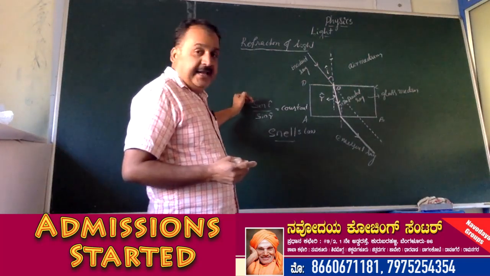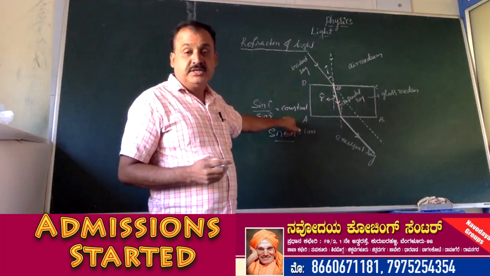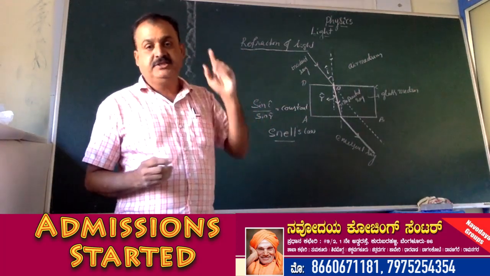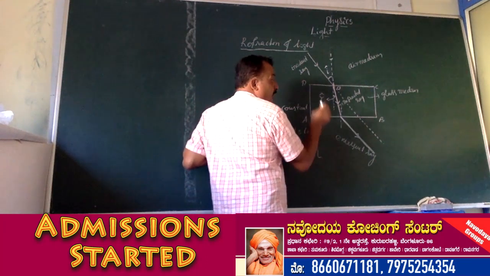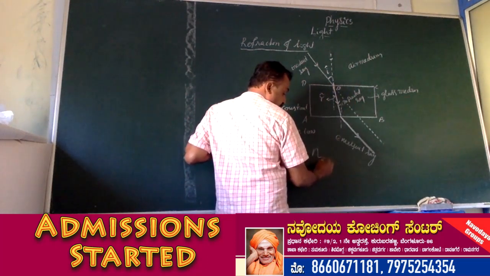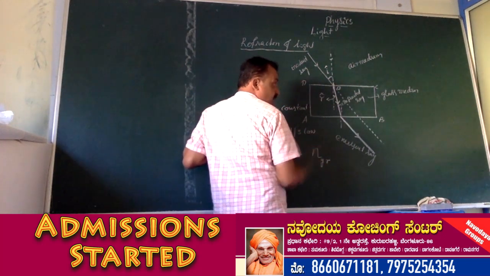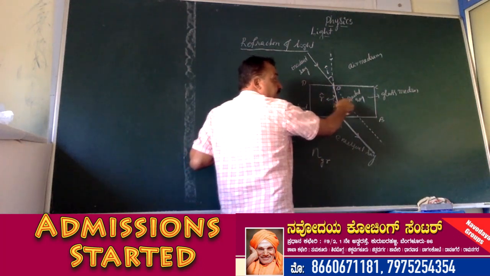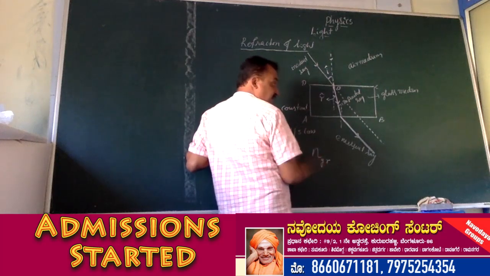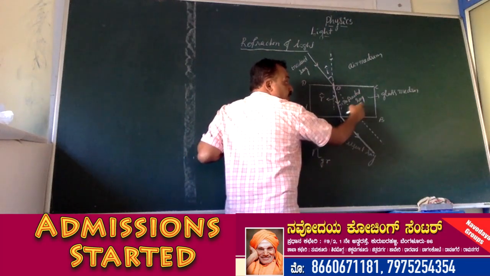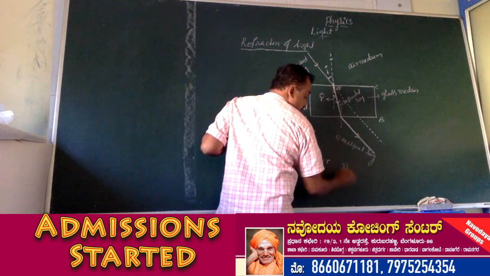The ratio of the sine of the angle of incidence to the sine of the angle of refraction is always a constant. That constant is called refractive index. It is denoted by the symbol n. So the refractive index of glass medium with respect to air medium is denoted by n_ga. So the refractive index of a medium glass to the medium air is denoted by n_ga.